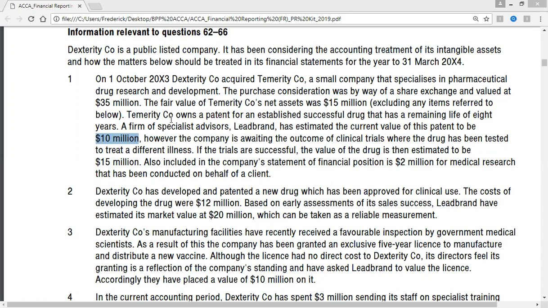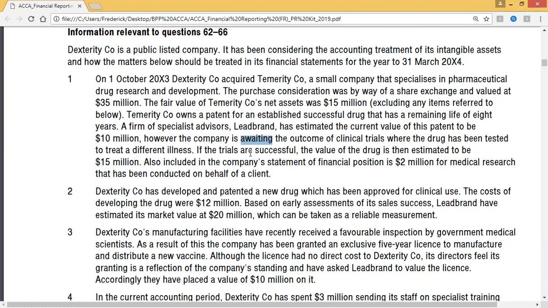Now they are saying that, however, the current value is 10 million. However, the company is awaiting the outcome of clinical trials where the drug has been tested to treat a different illness.